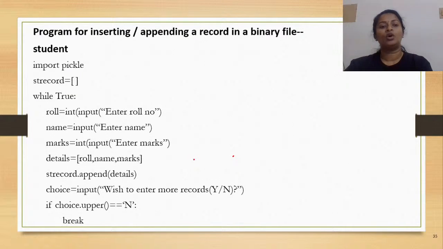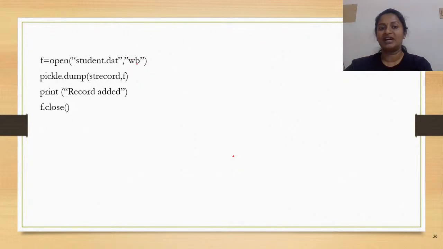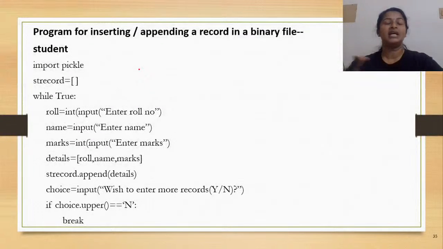Now, I have opened the file in the write mode, wb mode. So what would happen is it would open the file as if it is opening a very fresh file. Okay. So even if there is a file existing with the same name, the contents would be truncated or erased, and it is like you are overwriting the new contents onto the file.